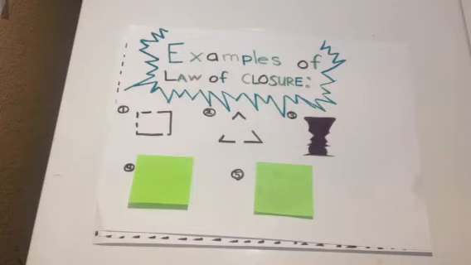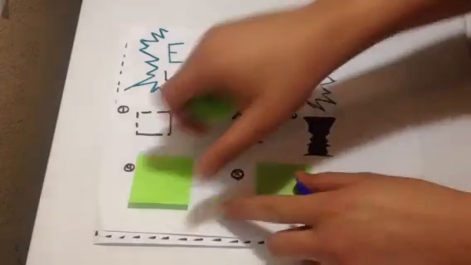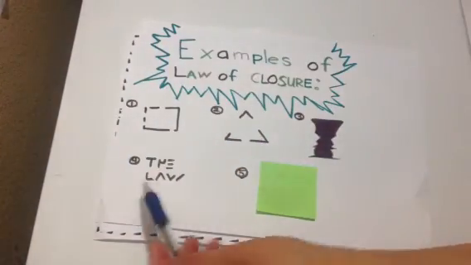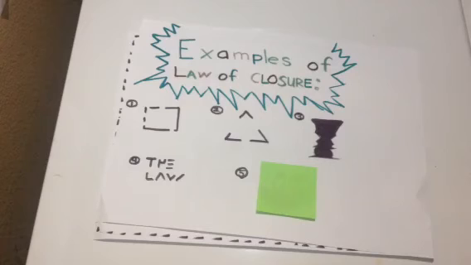Similarly, looking at the contour of the object in black, the brain imagines a white face structure outlined by the contour of the object. In example number 4, we can see that the text given is purposely incomplete due to the missing lines. By making the text hard to read due to the missing lines, it engages the viewer's mind and allows the viewer's brain to imagine and fill in the missing lines where needed. In this example, the text reads "the law," and that demonstrates the law of closure not only applies to images, but to text as well.